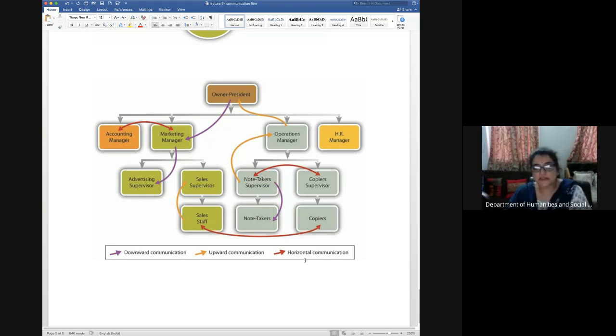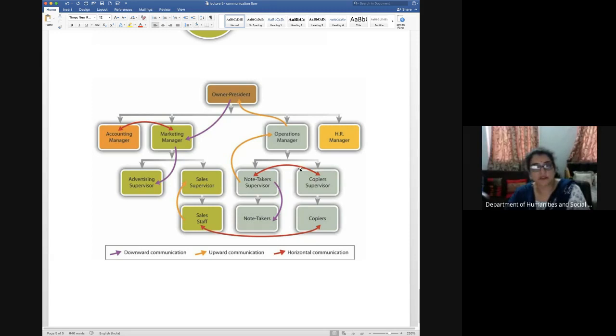Horizontal communication is shown through red lines, and you can see that people at the same level, that means they are peers. Peers are those colleagues who are at the same level. When two people of the same level are communicating with each other, it is horizontal communication. And diagonal communication is when one department's executives or staff are talking to a person of the other department.